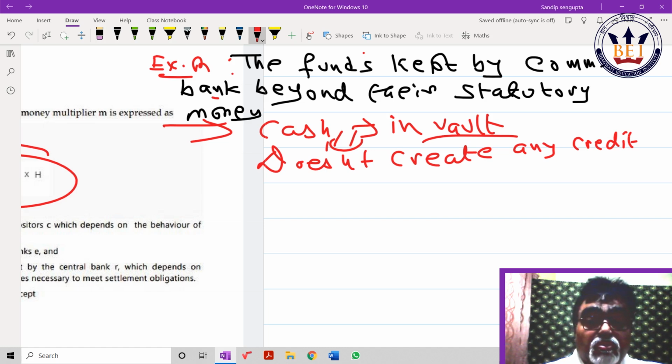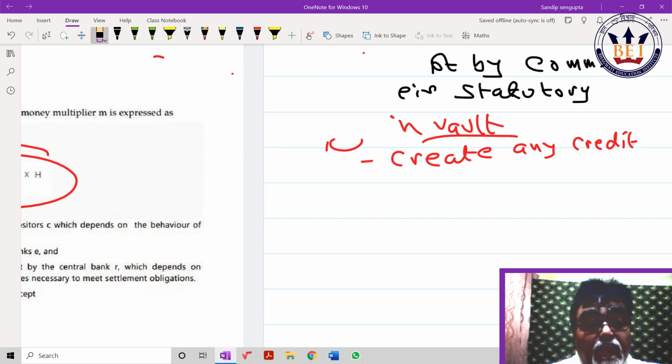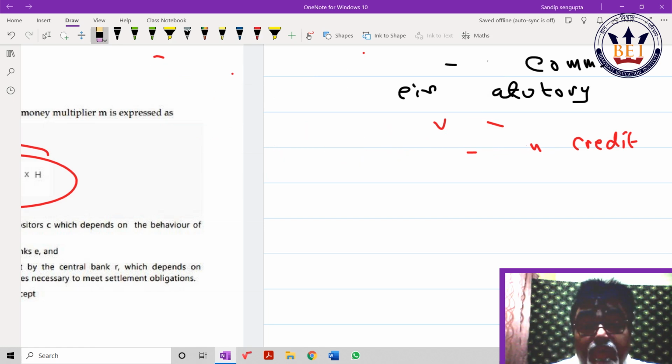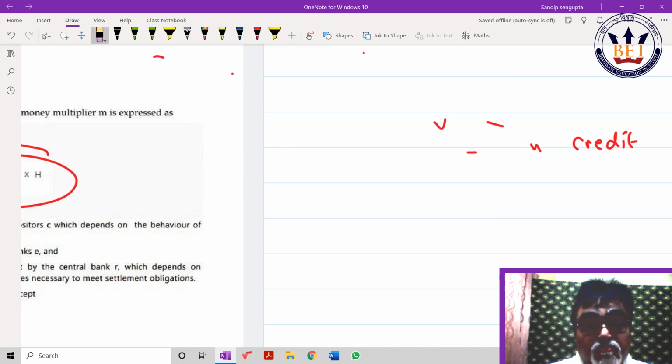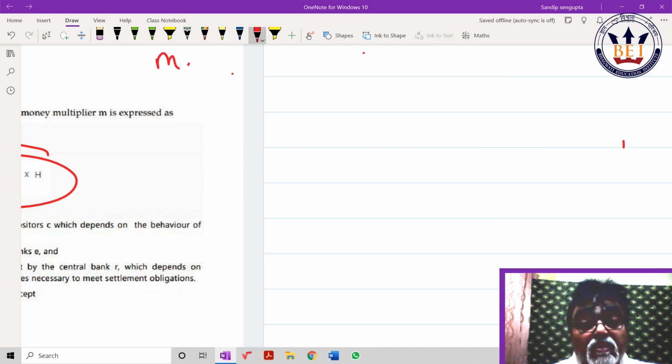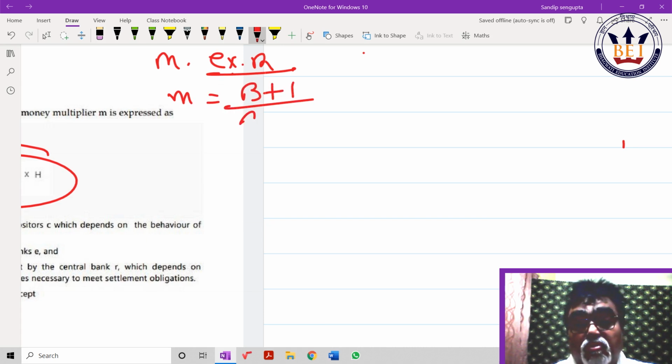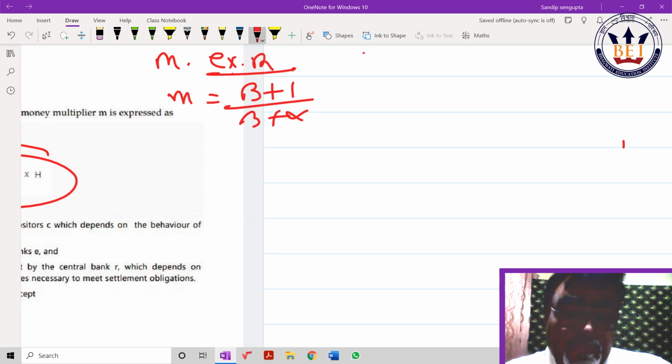Now come to the new insertion. These extra things I'm giving you because I believe some serious students are watching. When finding the money multiplier with excess reserve, my usual formula is beta plus 1 by beta plus alpha. Now when excess reserve is there, that excess reserve ratio, E, which is nothing but the excess reserve ratio, should be added.